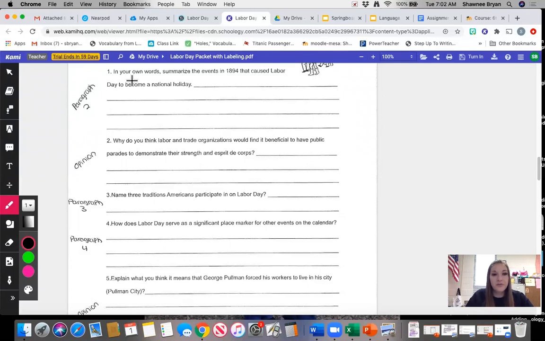So for example, question number 1 says, in your own words, summarize the events in 1894 that caused Labor Day to become a national holiday. And over here, you're going to see that the answer to that question will be found in paragraph 2. So go ahead and go back to paragraph 2, read it over again, and then provide the answer.